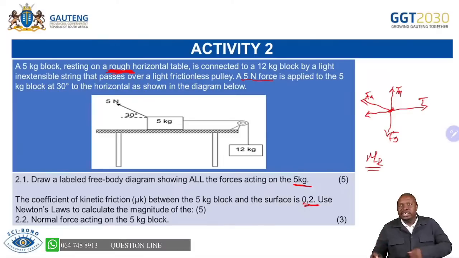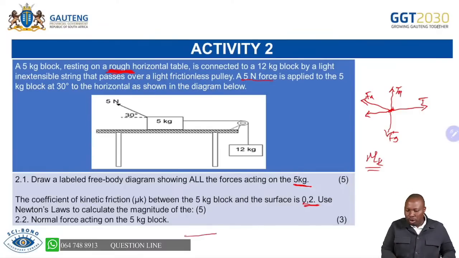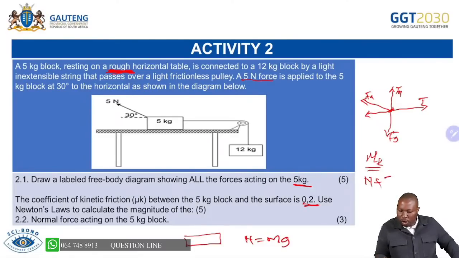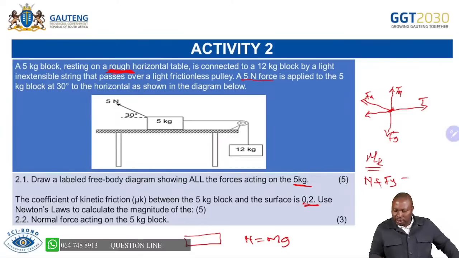Now, it is very important for you to think about how we are going to resolve our forces. Remember, we have a force at an angle there. That's why it's not the same. When you have an object on a horizontal plane, your normal force will just be straightforward, the same as mg. But in this case, your normal force is not equal to weight, because you have another component acting upward as well, which means now your weight is equal to the normal force plus the vertical component.